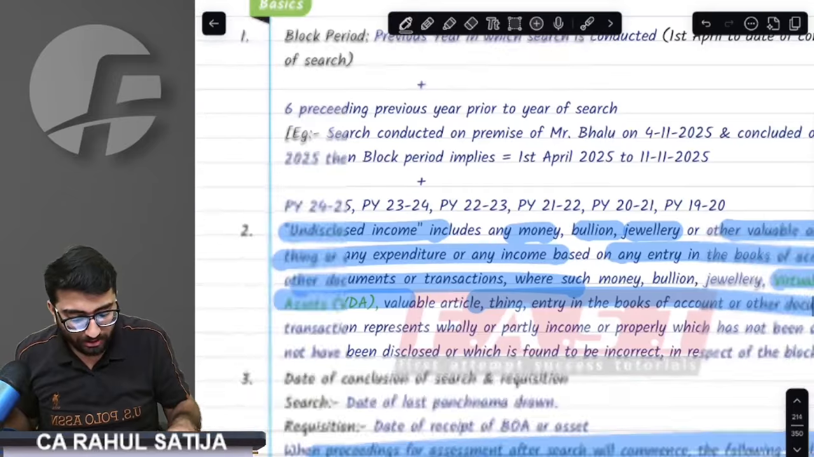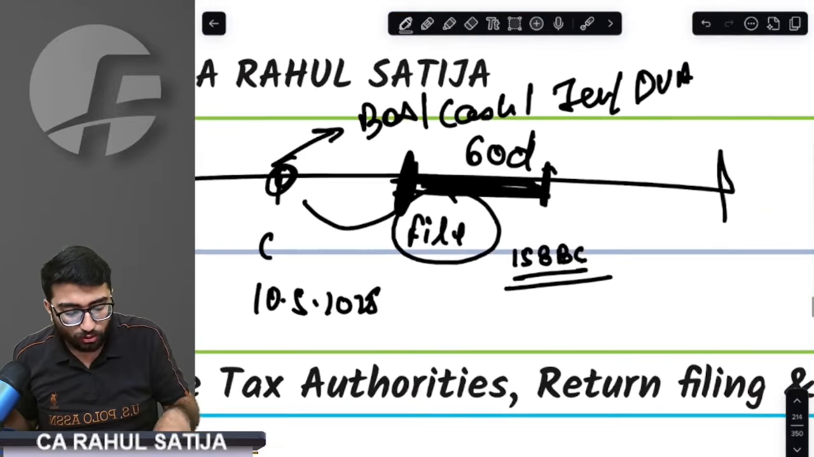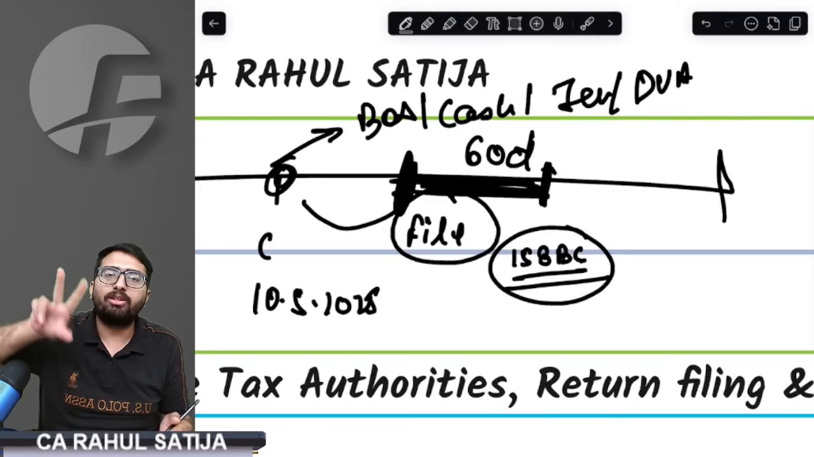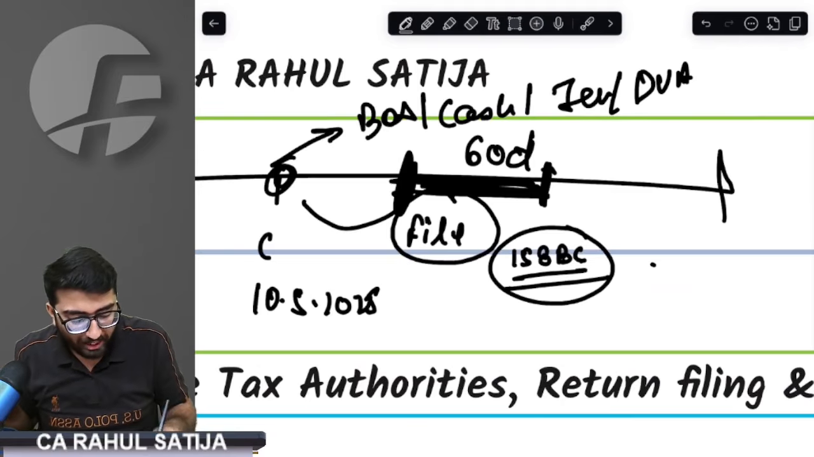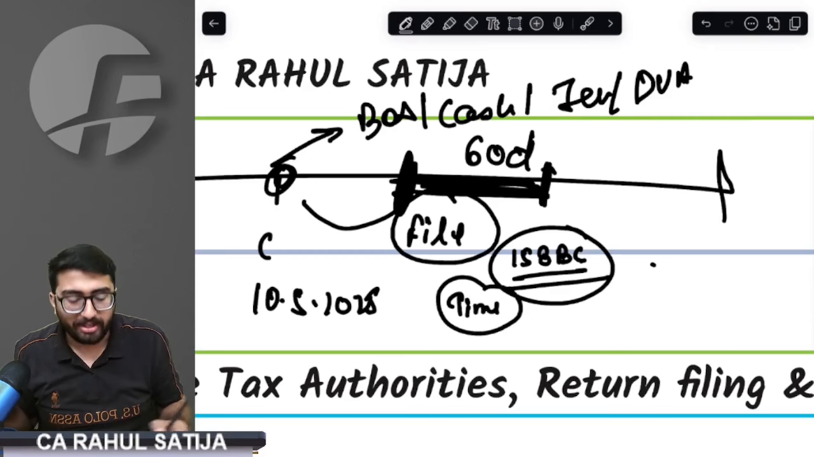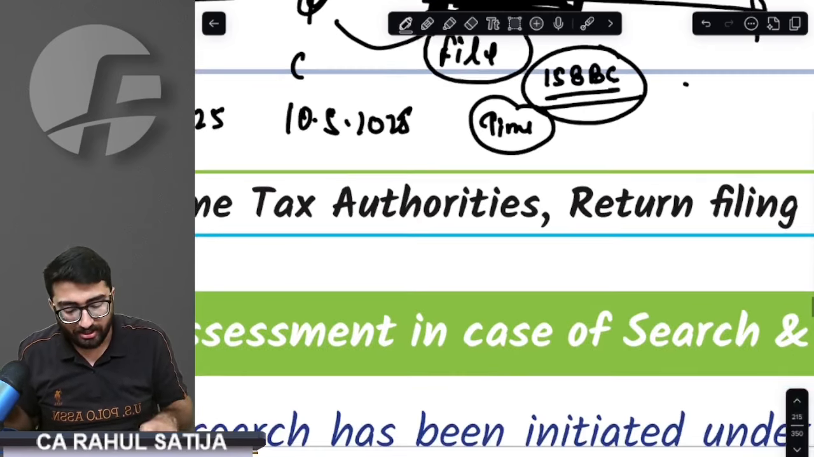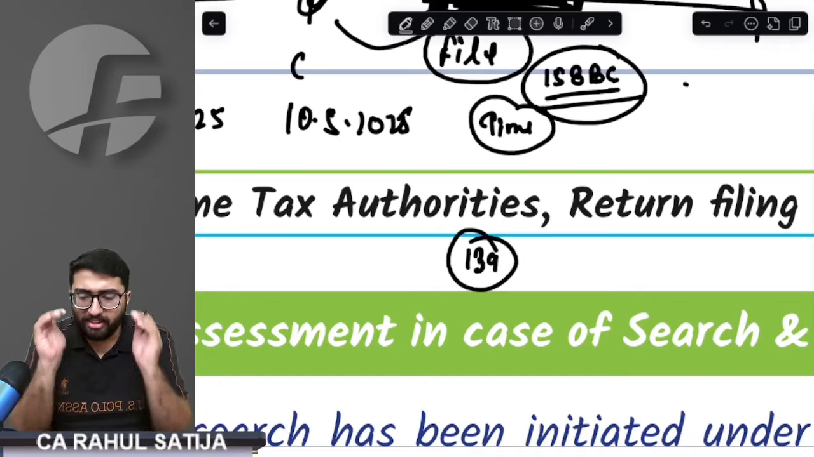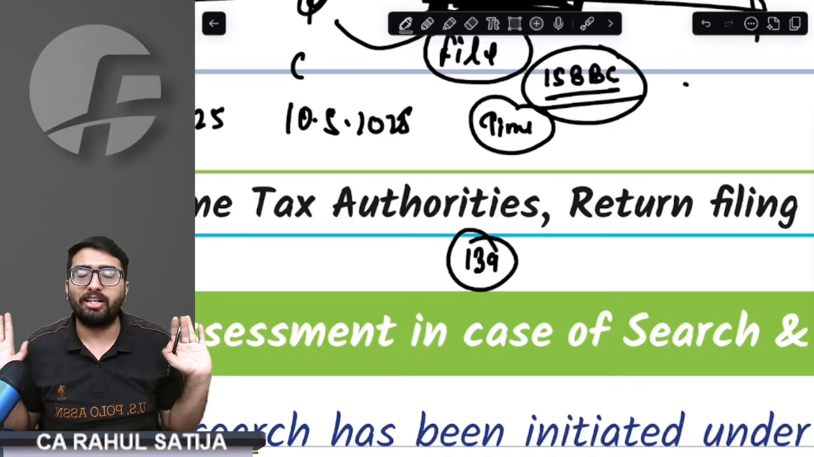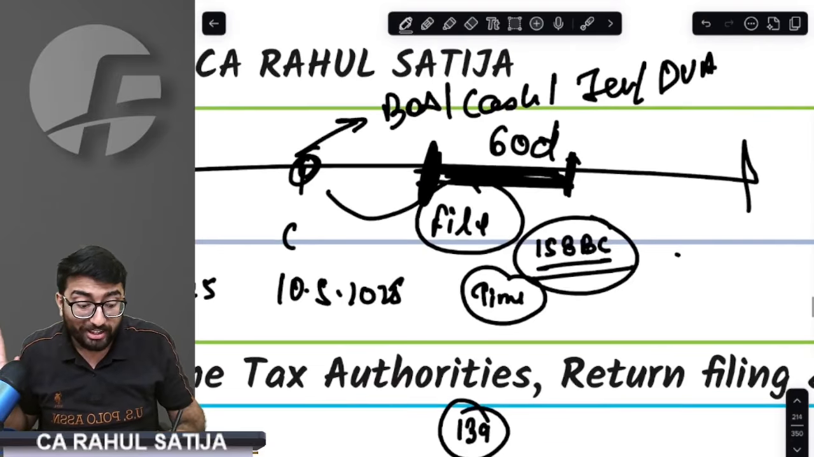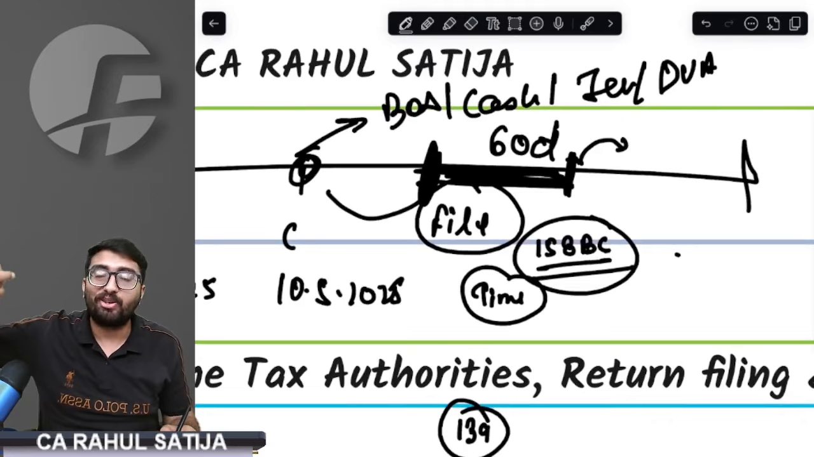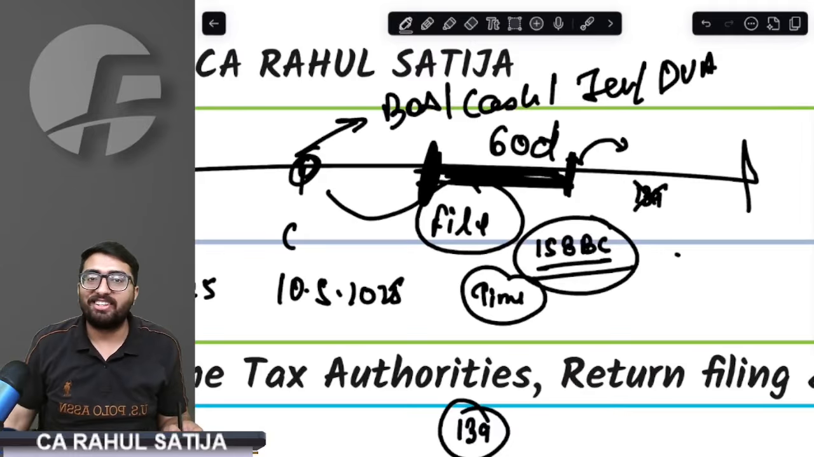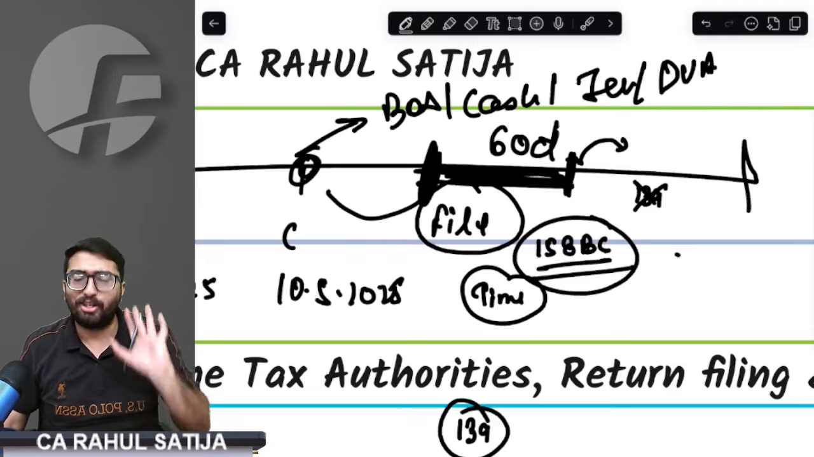Now, whenever you are sent this notice, you have to file this return within 60 days. Sir, what if we file in 60 days or what if we don't file in 60 days? If it is filed on time, remember, it shall be considered as a return under 139 only. That means the way you file a 139 return, it shall be considered as that only. But if you delay, there are multiple consequences. They might accept it or not. It shall not be considered as a 139 return.